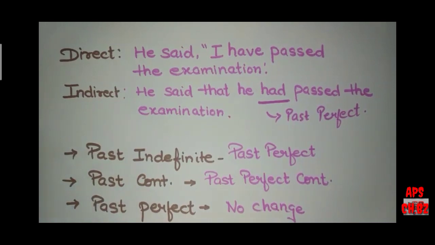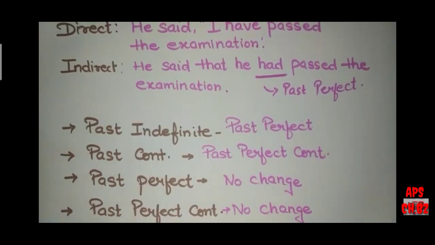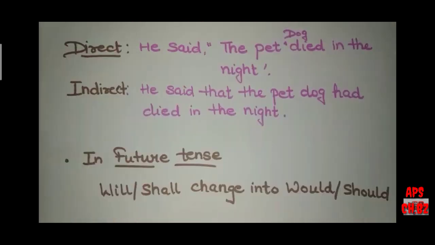Similarly, for the changes in past tense, if it is in past continuous, it will get changed into past perfect continuous. But there will be no change in case of past perfect and past perfect continuous.